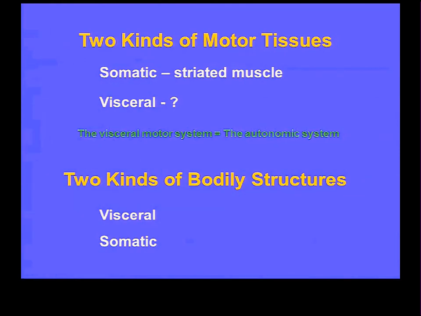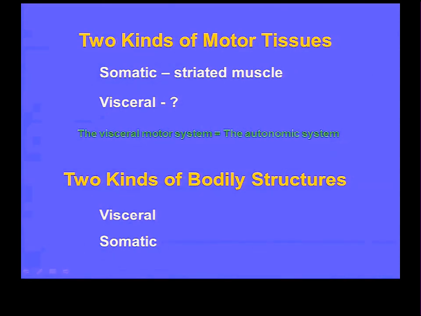Sometimes you can combine them, like the gut, which has lots of glandular tissue and lots of smooth muscle in it. But arteries and veins have smooth muscle in their walls, no glands really. They are visceral tissue. The heart is obviously a visceral structure. All right? Everything else is a somatic structure. Unless you are composed primarily of smooth muscle, cardiac muscle, or gland, you are a somatic structure.